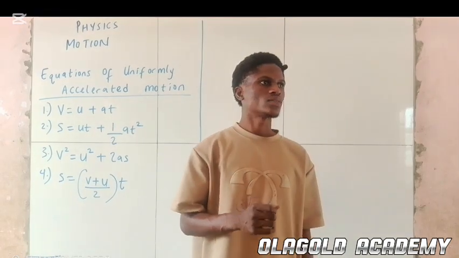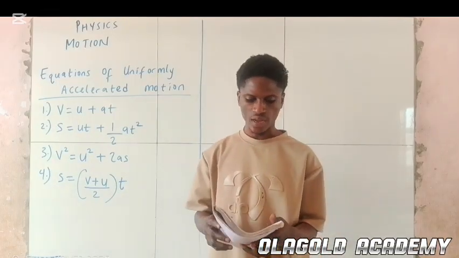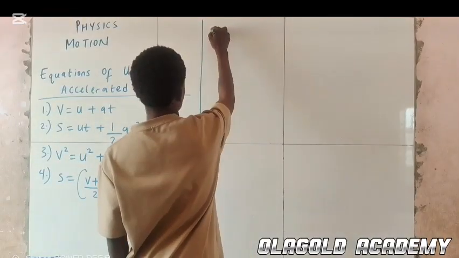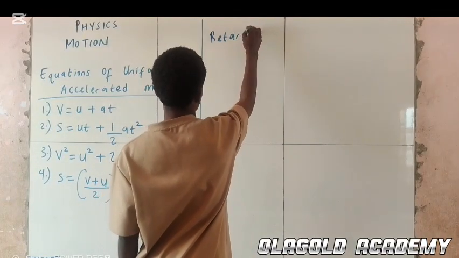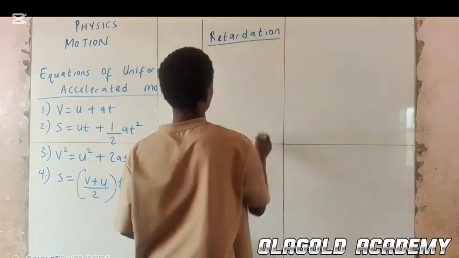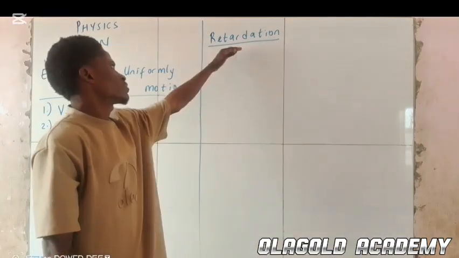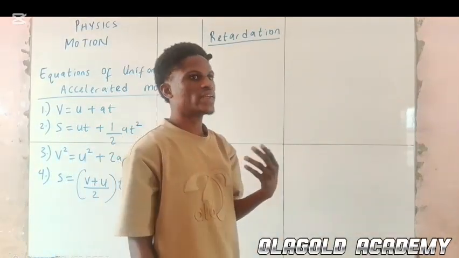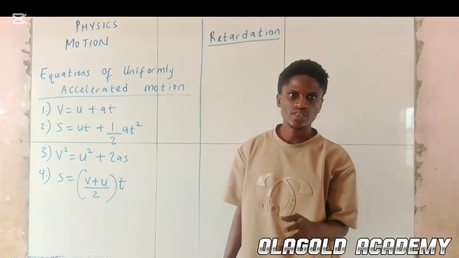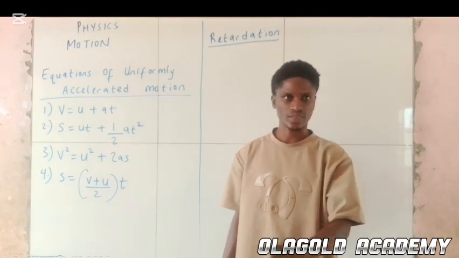Alright, next we are going to define retardation. Retardation is a negative acceleration because it is the kind of acceleration that brings a body to rest.